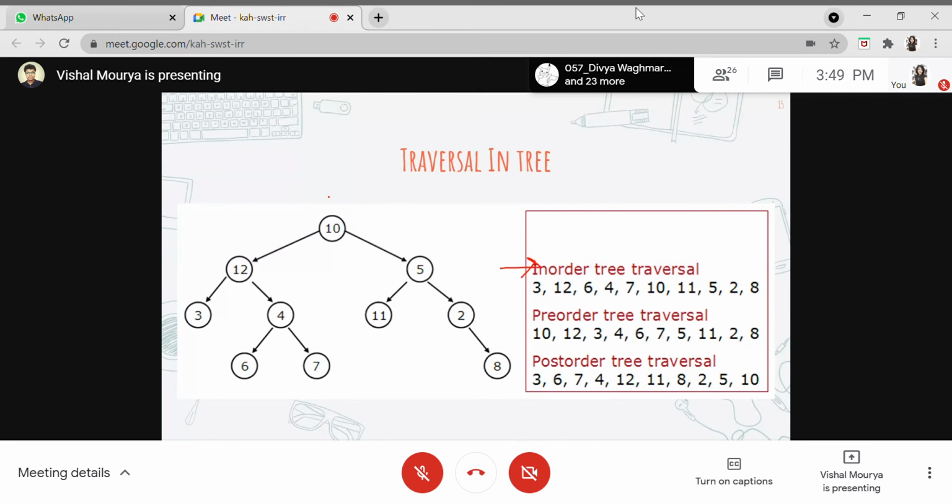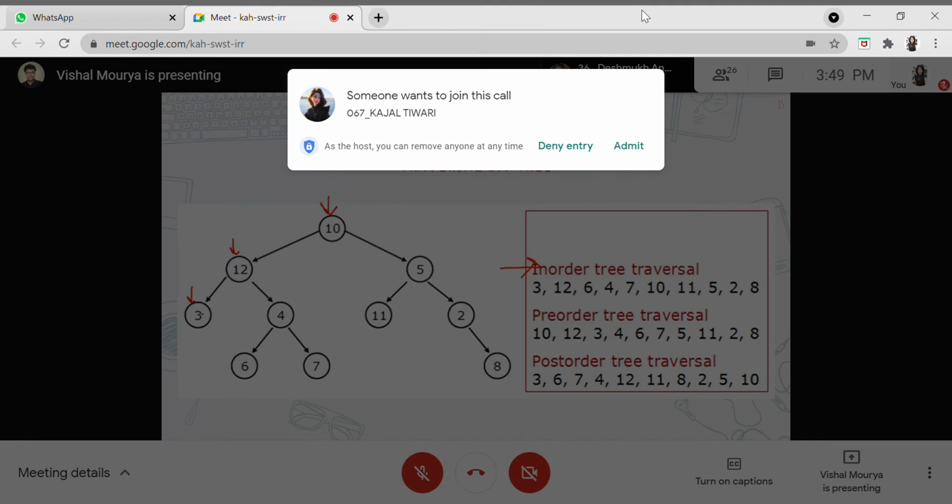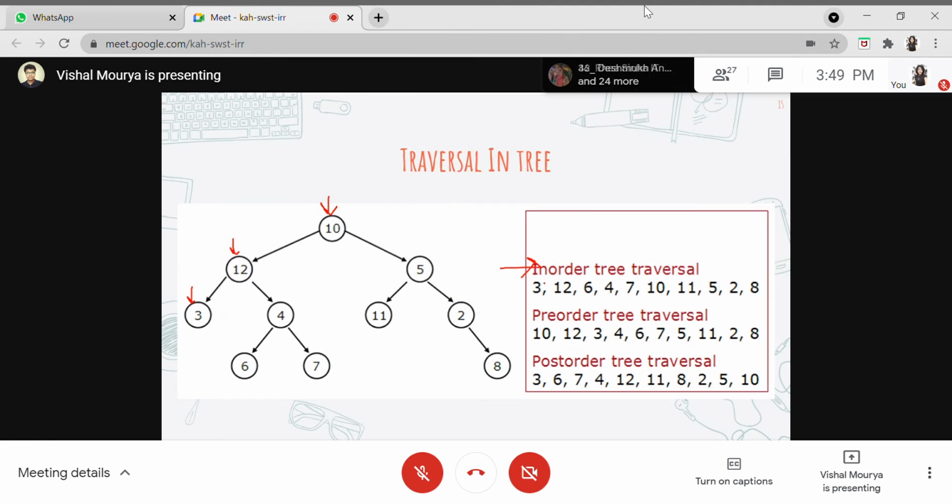Whenever we have a reference to this as a root node, we'll be moving towards the left child. We'll not be printing this, because this is not pre-order traversal, this is in-order traversal. So firstly, we'll be printing the left child for this tree. We'll be moving to the left subtree, which is this 12. Now as soon as I reach 12, I see that there is one more left tree, so I will not print this because I need to start from the left. So I will just be moving left. This is the left subtree, and there is no tree present here. So this is where in-order traversal will start, because this is the leftmost node, or the leftmost subtree, for this particular tree.